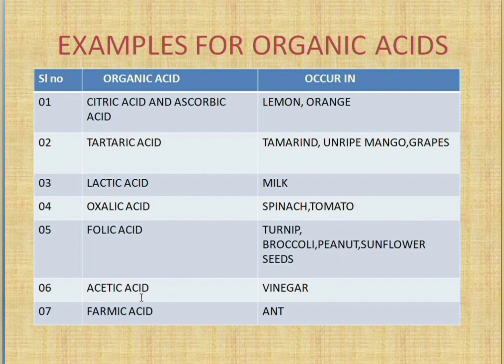The sixth one is acetic acid, which is obtained from vinegar. Formic acid is present in ants. So this is about the examples of organic acids.